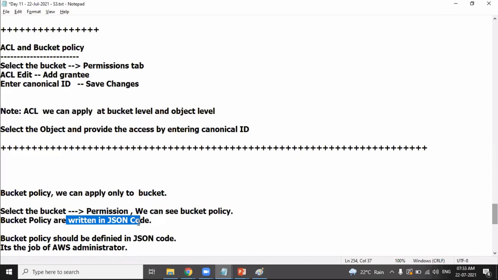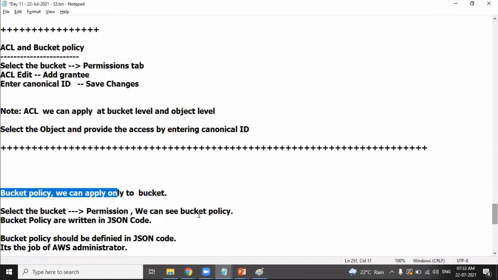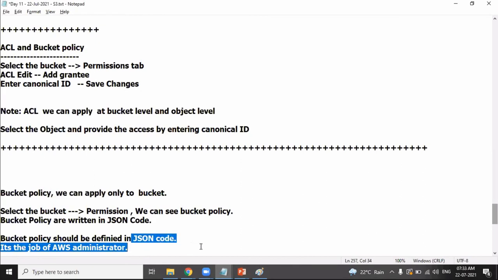Using the bucket policy, you should mention to which accounts you need to provide access, and what level of access you want to give. You can do it using an access control list. You can also do it using bucket policies. The bucket policy should be written in the form of which code? The bucket policy should be written in the form of JSON code.